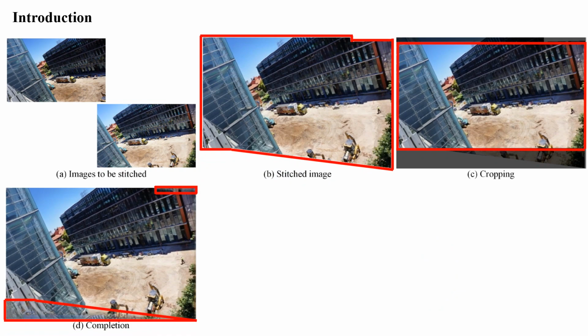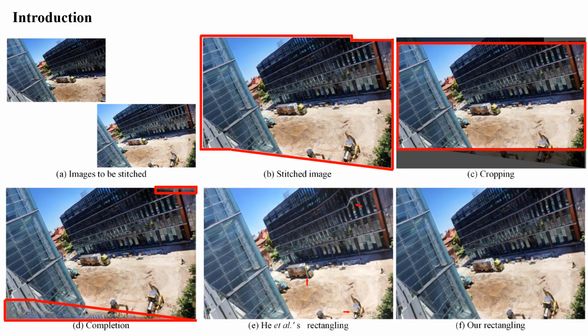To obtain a rectangular appearance without content increasing or decreasing, the rectangling technology is proposed. However, the existing methods heavily rely on handcrafted features such as line segments, making them fail in the scenes where the LSD algorithm fails. In this work, we propose the first learning-based rectangling baseline to address the above problem.